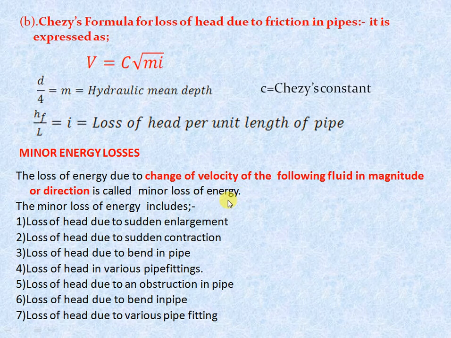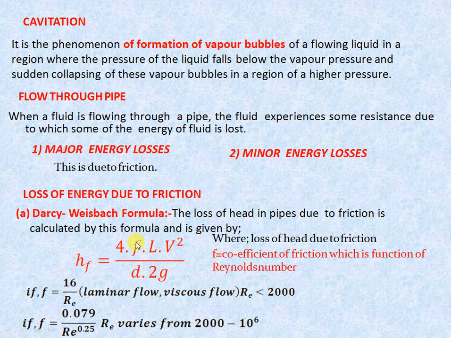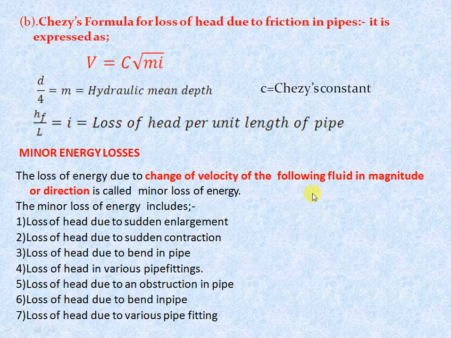The next formula is Chezy's formula for loss of head due to friction in the pipe. Normally Darcy's formula is mostly used, but Chezy's formula may be used for special cases. So V is equal to C under root of mi, where m is the hydraulic mean depth, C is the Chezy's constant, and i is the loss of head per unit length of the pipe.